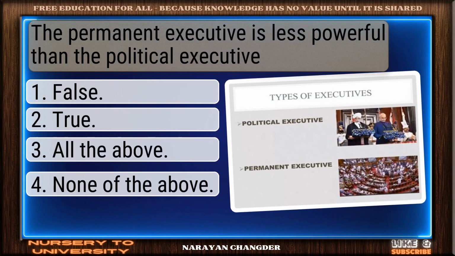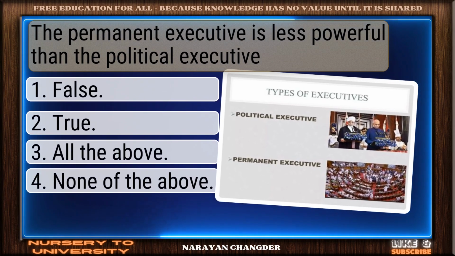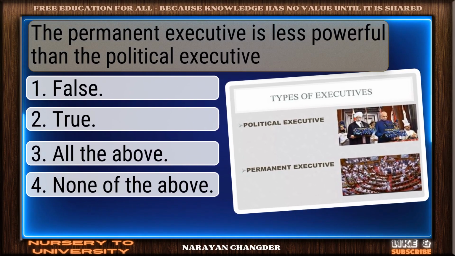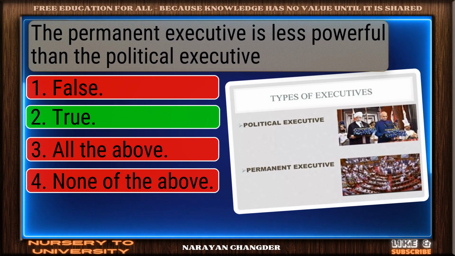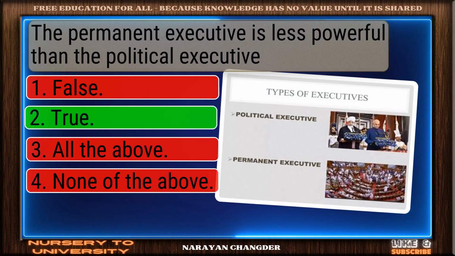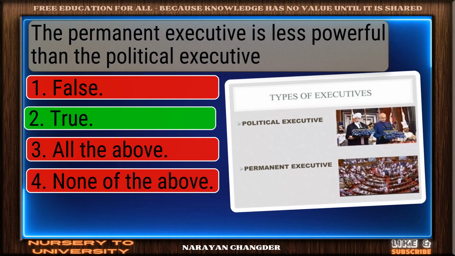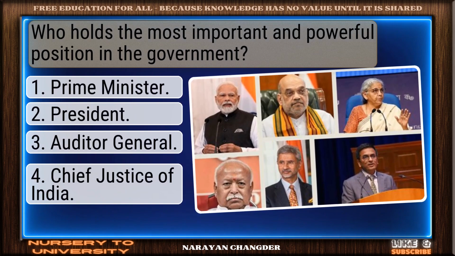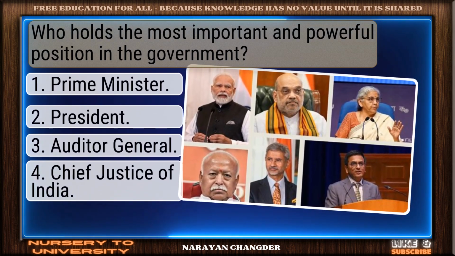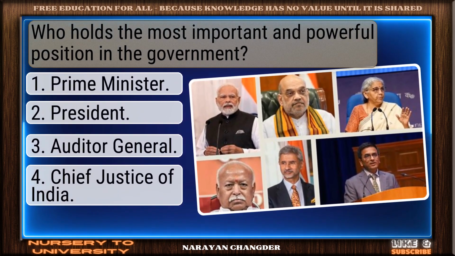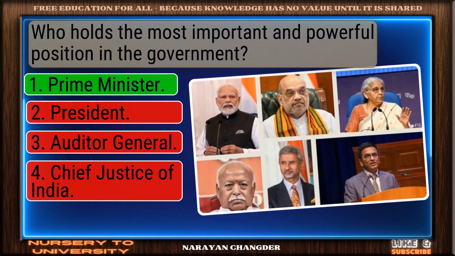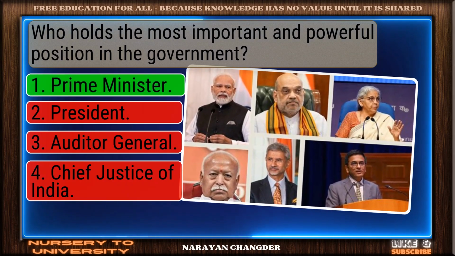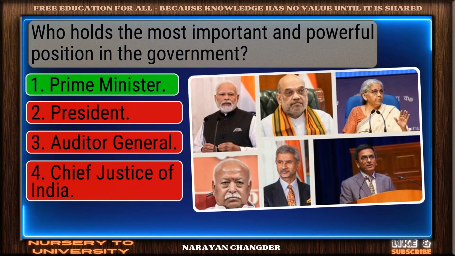Question number 51. The permanent executive is less powerful than the political executive. Clear logic. Your choice true is sound and 100% true. Question number 52. Who holds the most important and powerful position in the government? Good thinking. Prime Minister is the right answer.